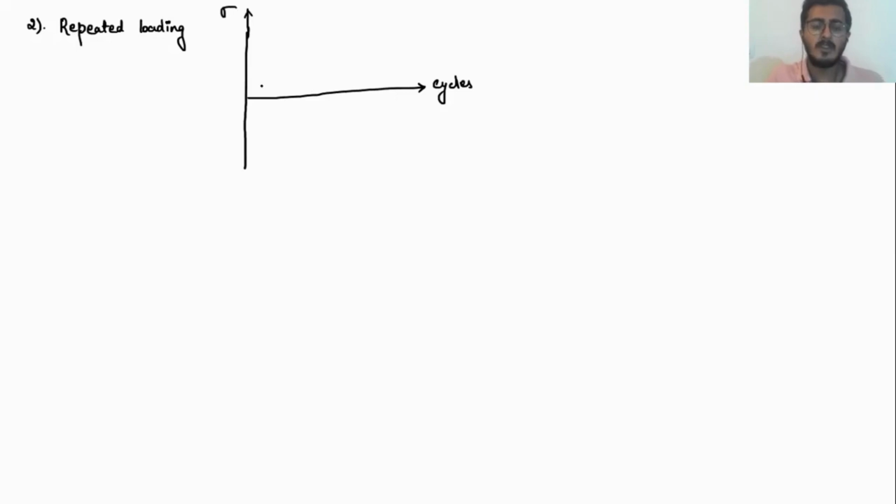Repeated loading is also known as all-tension loading or the all-tension condition.